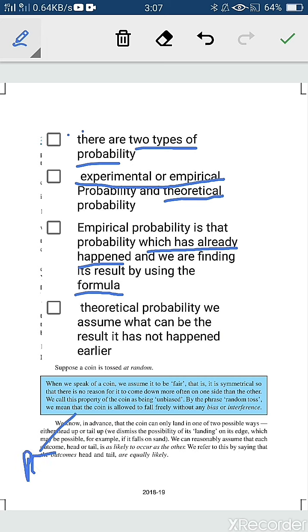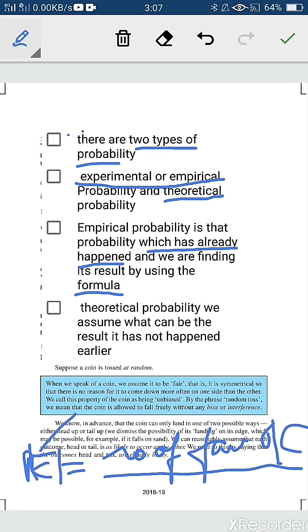And all of you knew what is the probability of the event. Probability of the event is represented by number of favorable outcomes divided by total outcomes. We knew this formula, that is number of favorable outcomes divided by total outcomes. This is the probability formula. When the event has already happened and we are finding its probability, that is known as empirical probability.